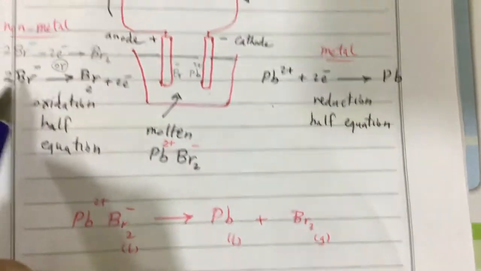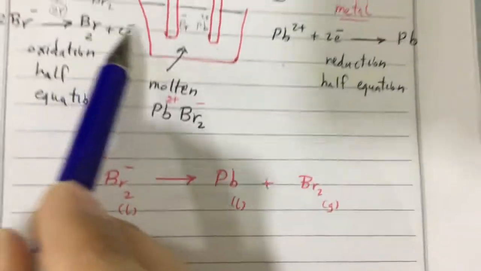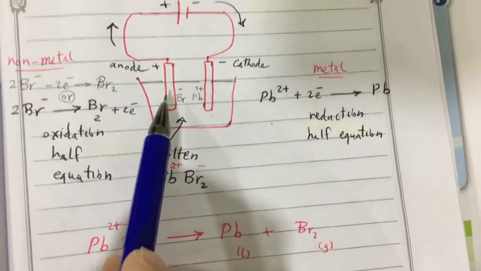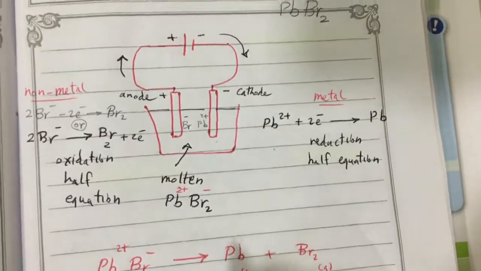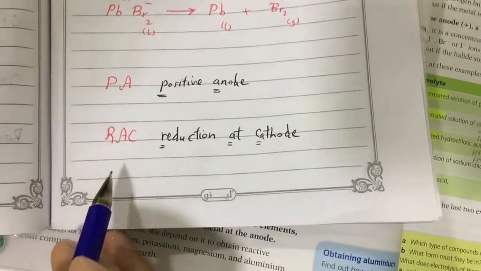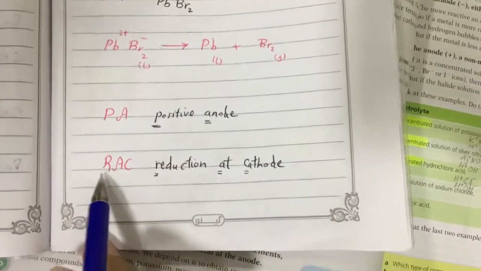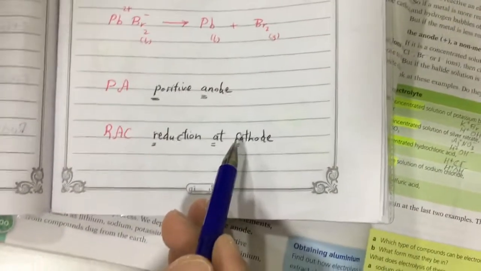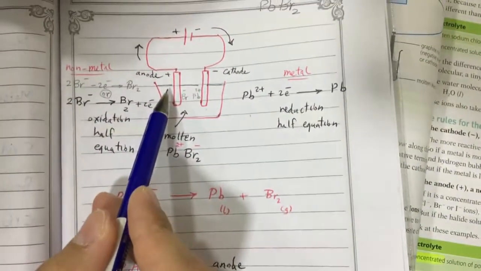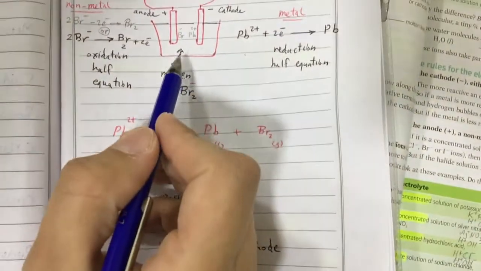And negative ions like bromide will lose electrons to change to bromine. So bromine forms here as bubbles at the positive electrode. In this way, lead bromide is broken down. So remember that reduction happens at cathode and oxidation at anode. You can remember this using RAC, reduction at cathode. So it's reduction at cathode here and oxidation at anode here. So this is an example of electrolysis of molten ionic compound.